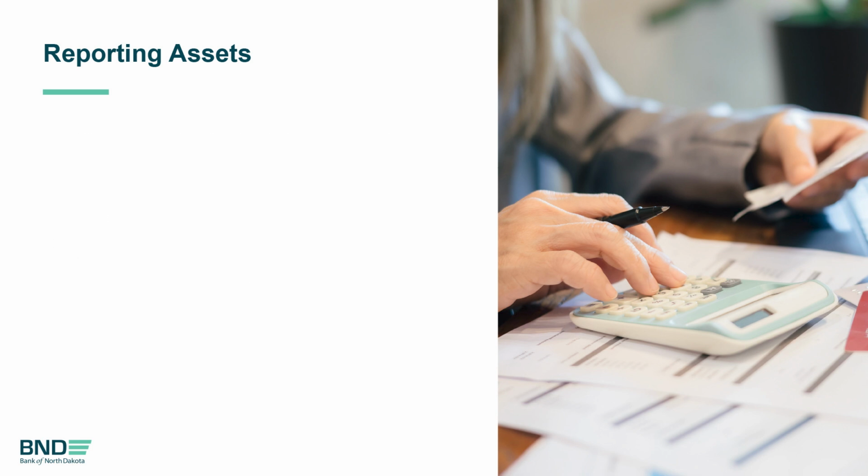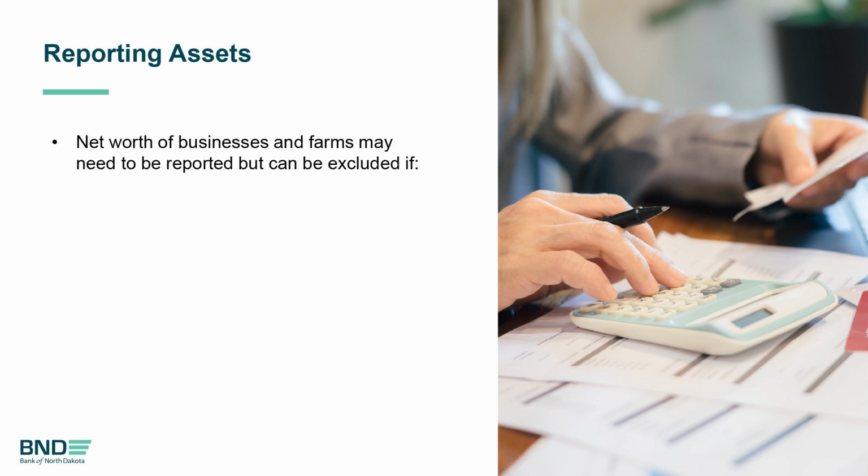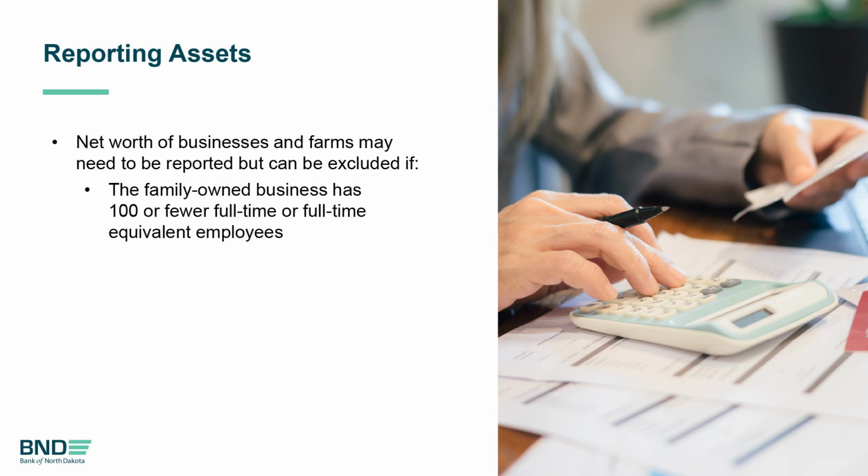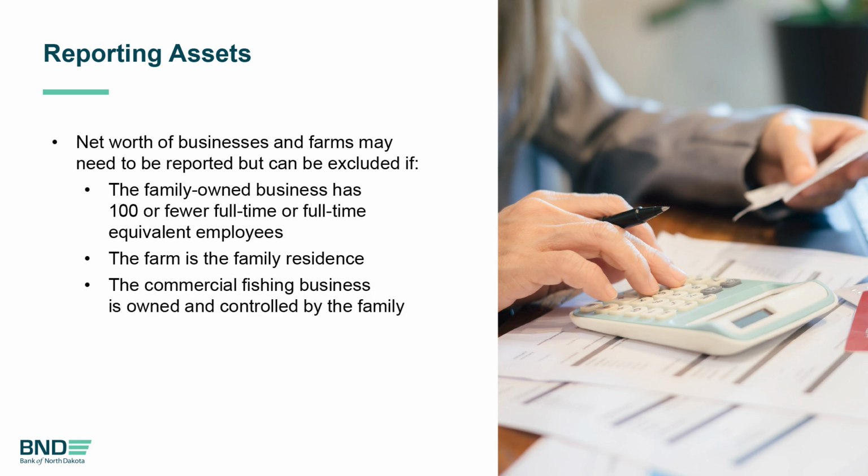There are now exemptions to who needs to report assets. Some families may need to report the net worth of businesses or farms as assets, but can be excluded if the family-owned business has 100 or fewer full-time or full-time equivalent employees, the farm is the family residence, or the commercial fishing business is owned and controlled by the family. If your farm or business does not meet these criteria, you may need to report them as assets.